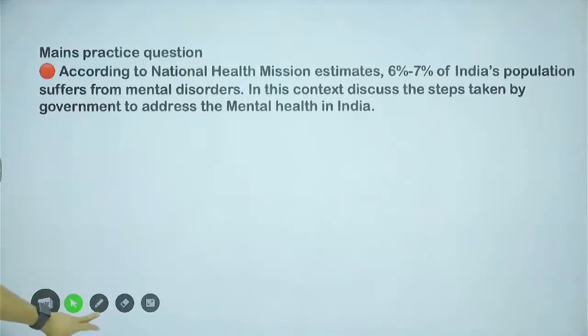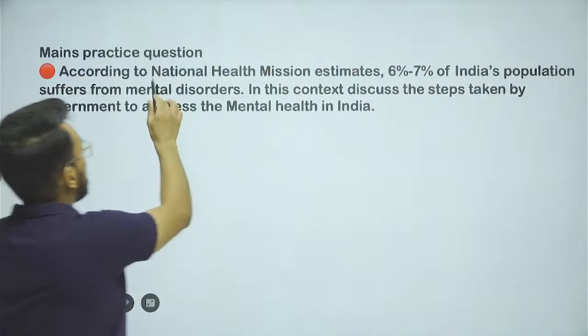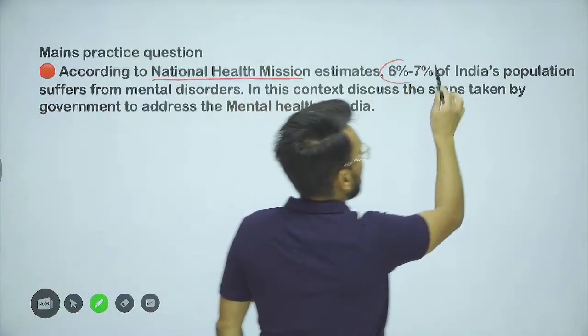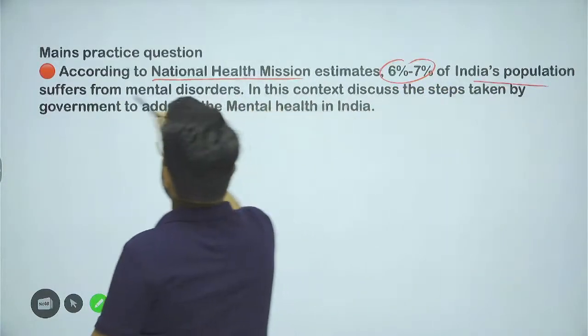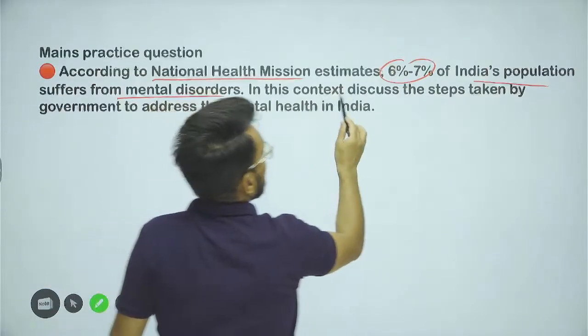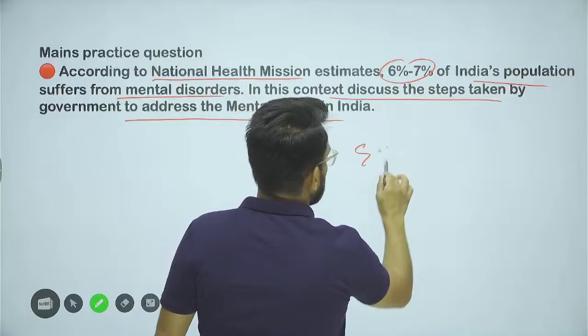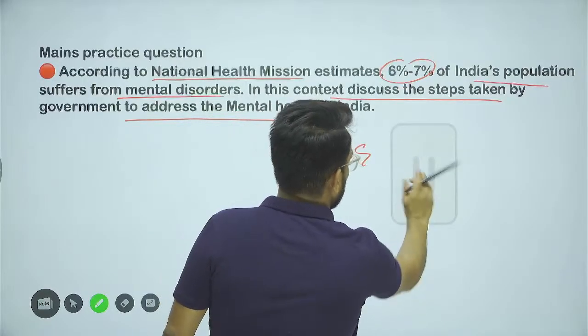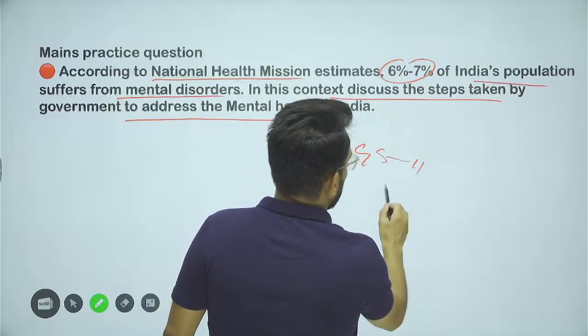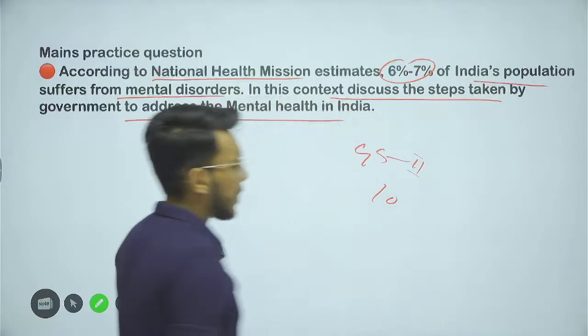And now, taking the mains practice question for today. The question says, according to the National Health Mission estimates, 6 to 7% of India's population suffers from mental disorders. In this context, discuss the steps taken by the government to address mental health in India. GS paper number 2, a 10 marker question. Okay, that is all about it.